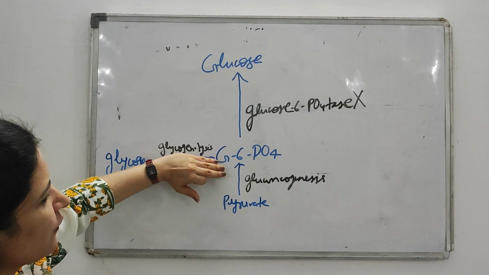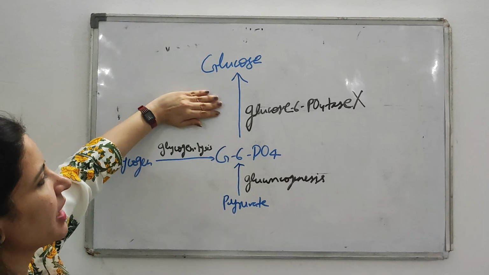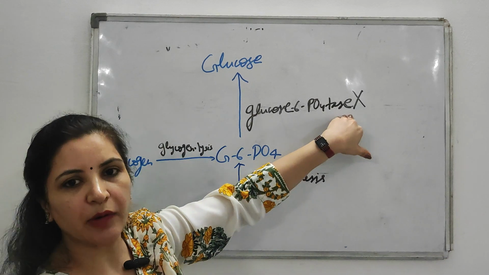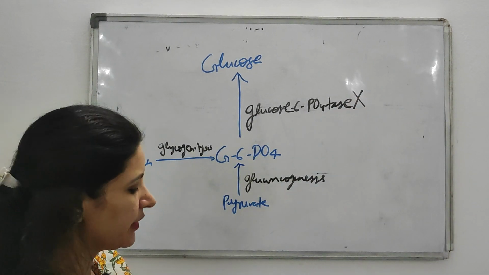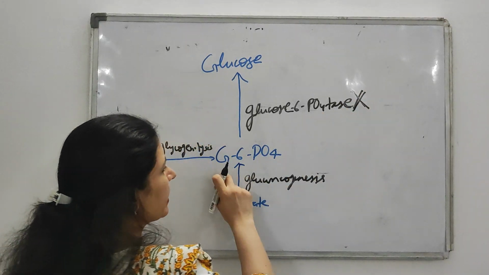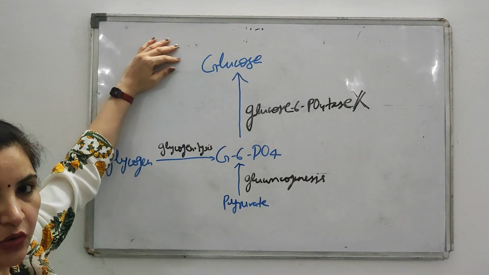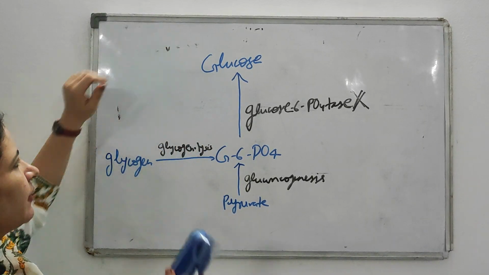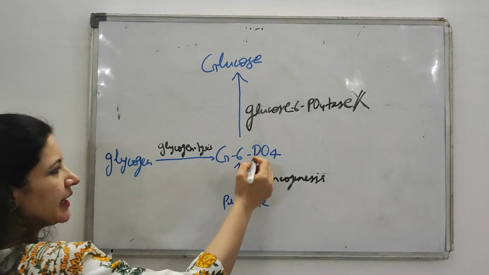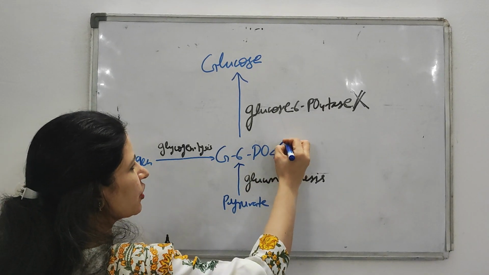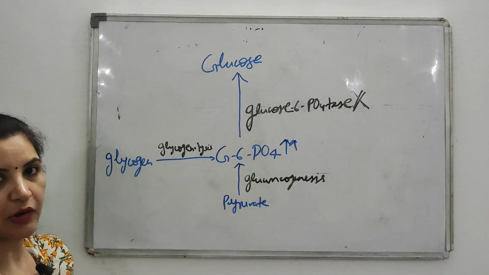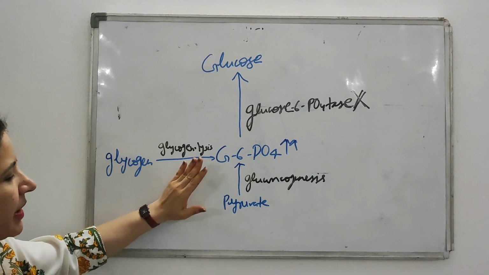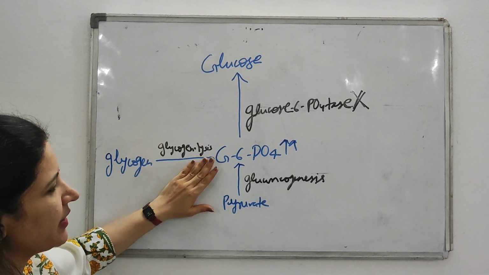And therefore for this conversion of glucose 6-phosphate to glucose, which enzyme is required? The glucose 6-phosphatase enzyme is required. If this enzyme is absent, can glucose 6-phosphate convert into glucose? No, because this enzyme is not there, it cannot be converted into glucose. Then there is excessive accumulation of glucose 6-phosphate in the body, because it cannot be degraded into glucose due to lack of this enzyme.